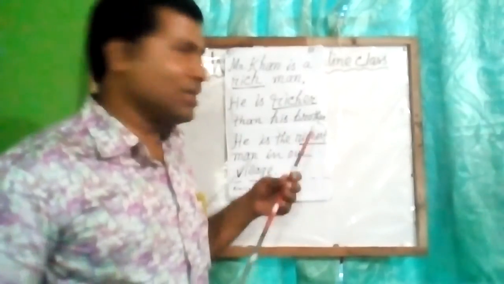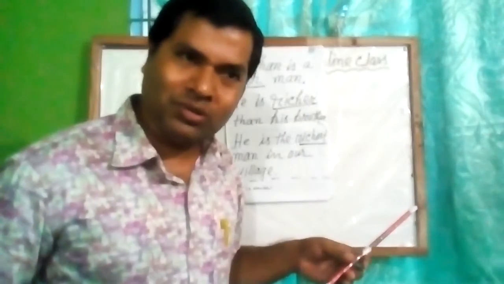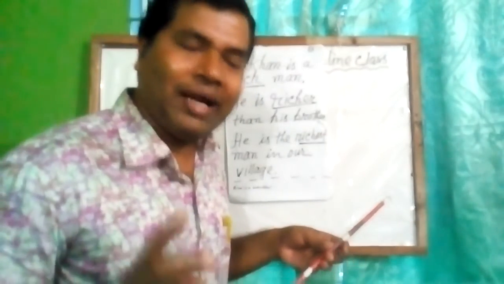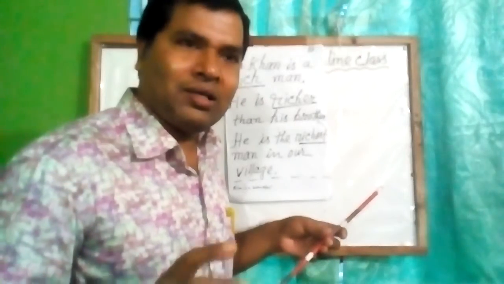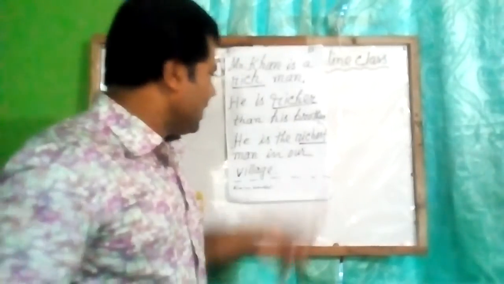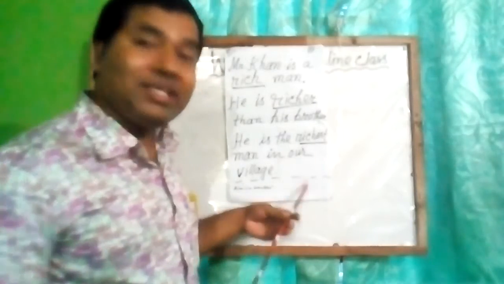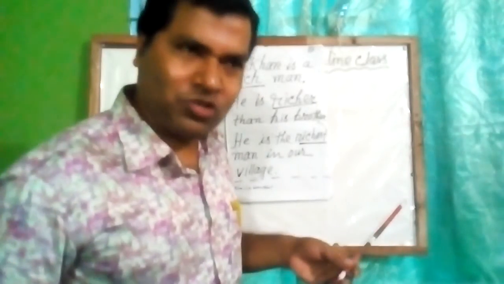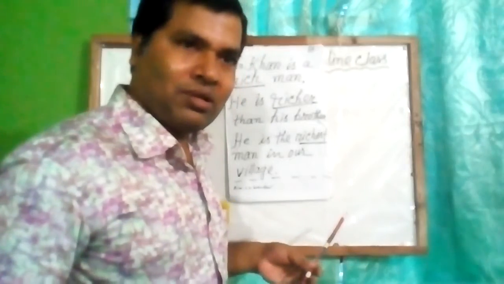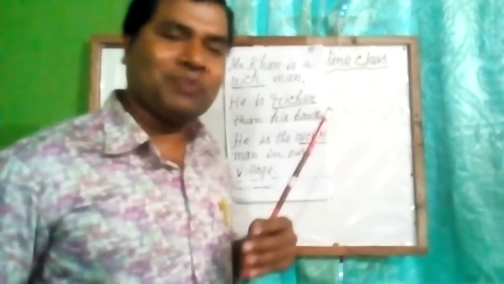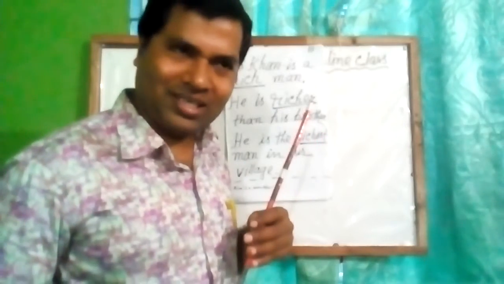When the adjective refers to two things or two persons and shows comparison, it is called comparative degree. And when there is comparison among many and it refers to one among the many things or persons, it is called superlative degree.